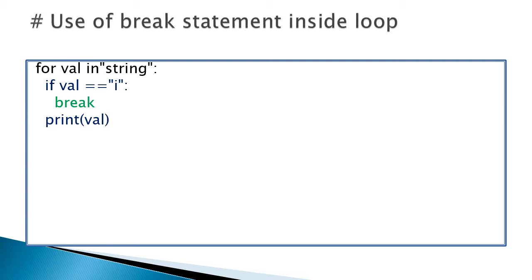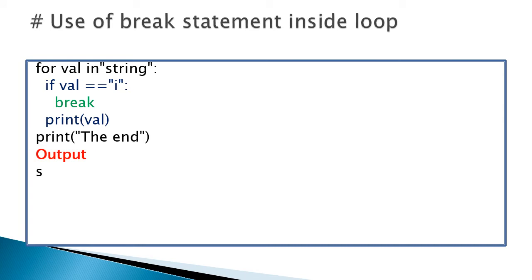And when val equals i, the condition is true, then immediately the break in the if statement is executed, so it terminates the loop. So only those values are printed in the for loop: s, t, o, r.